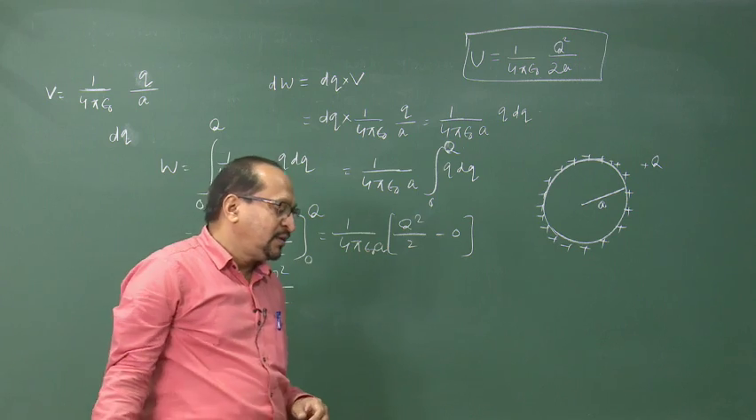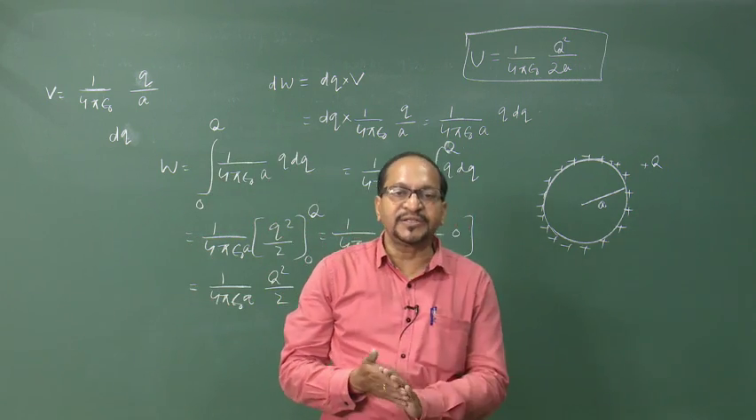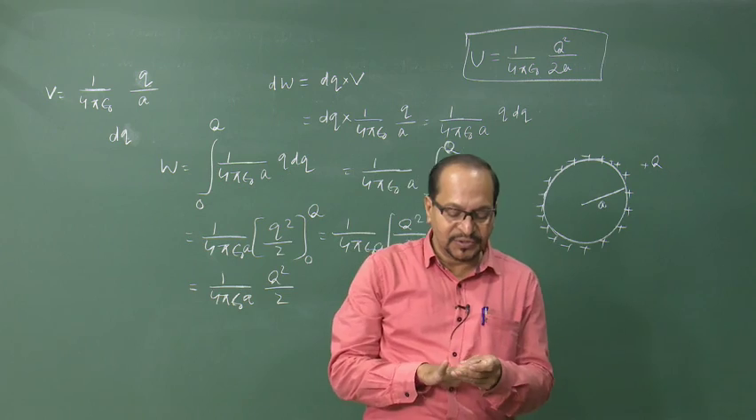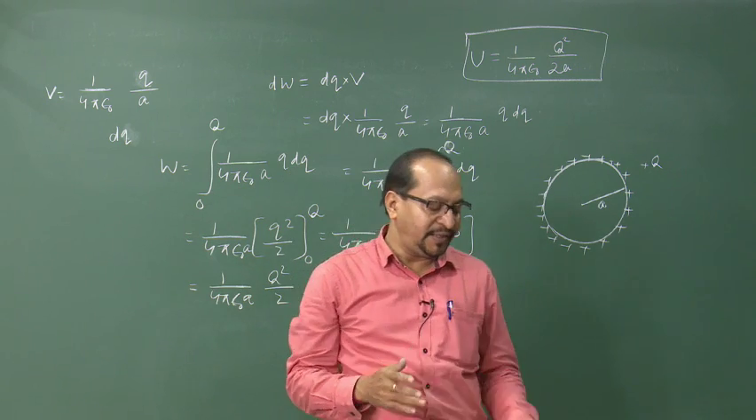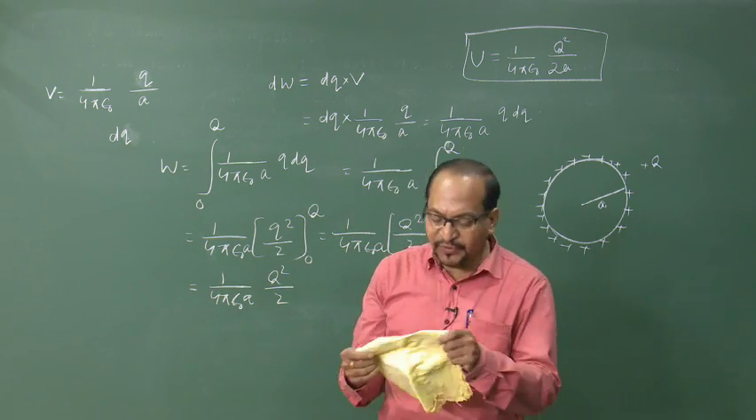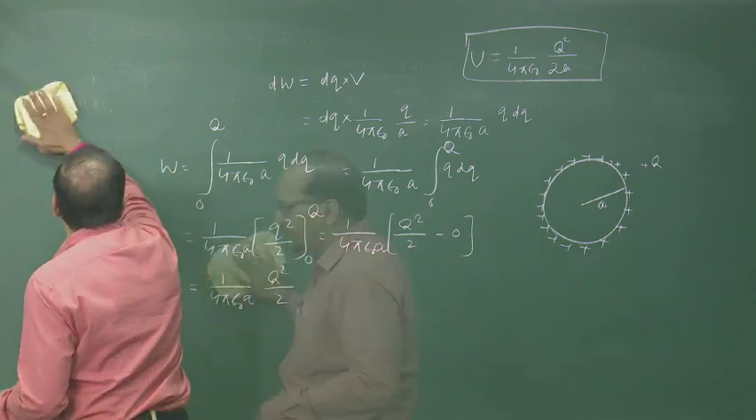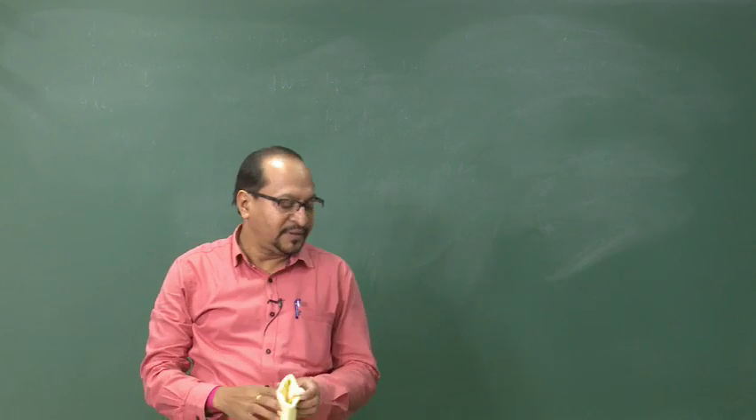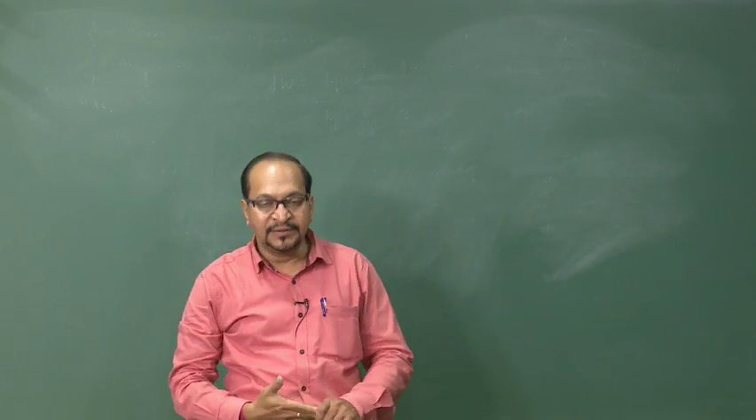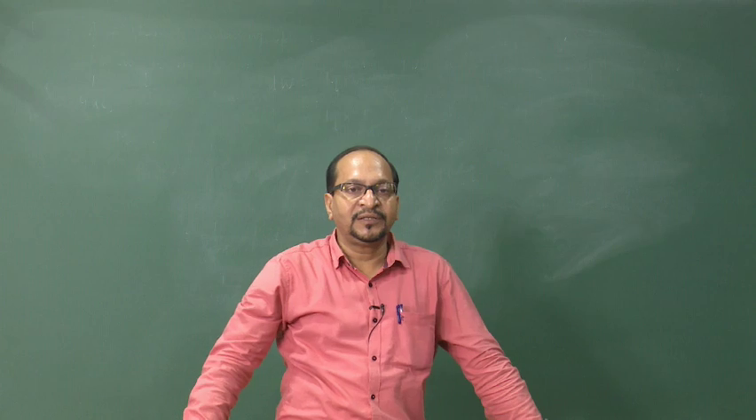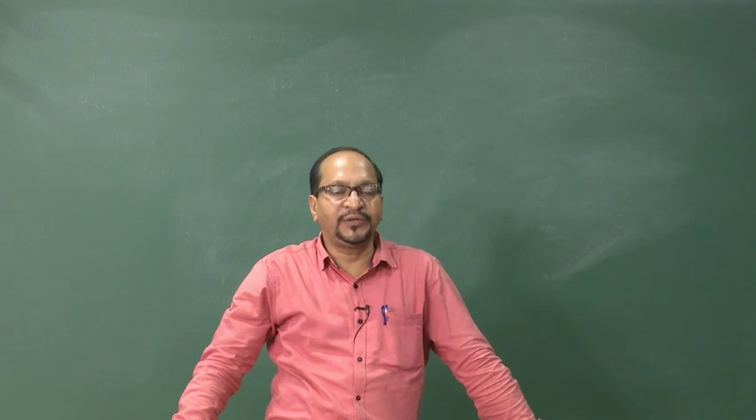Okay. Now, let us discuss what happens to a conductor in an electric field. First of all, what is a conductor? At your school level, you have been given the definition of a conductor as the material which allows a current to flow through it.